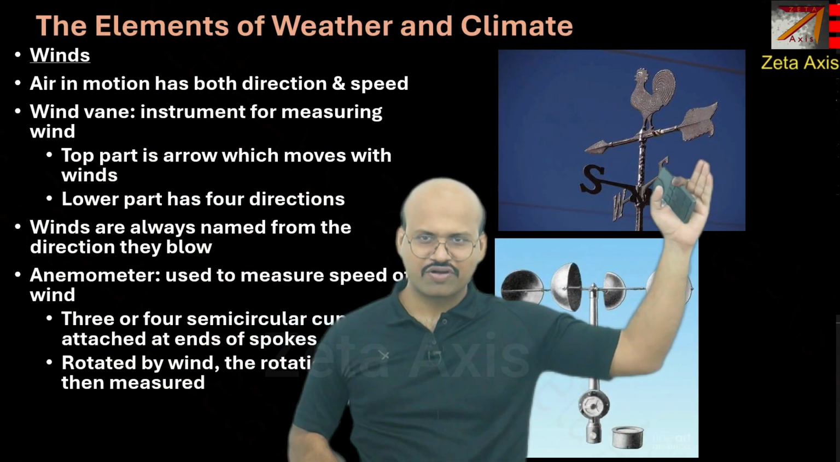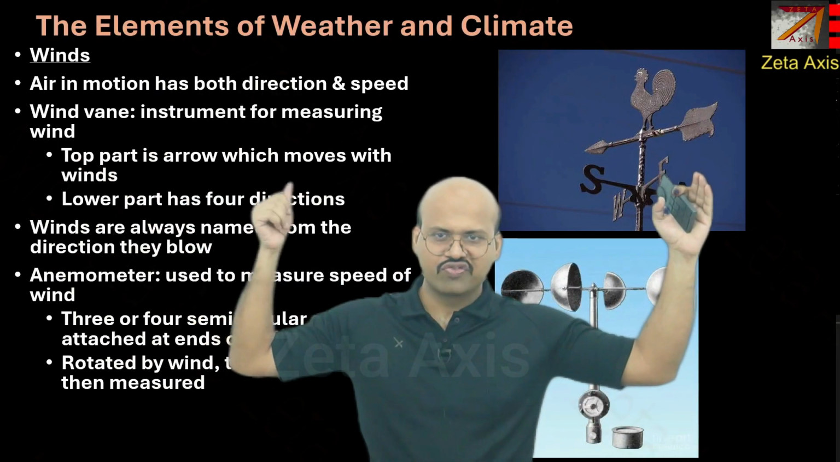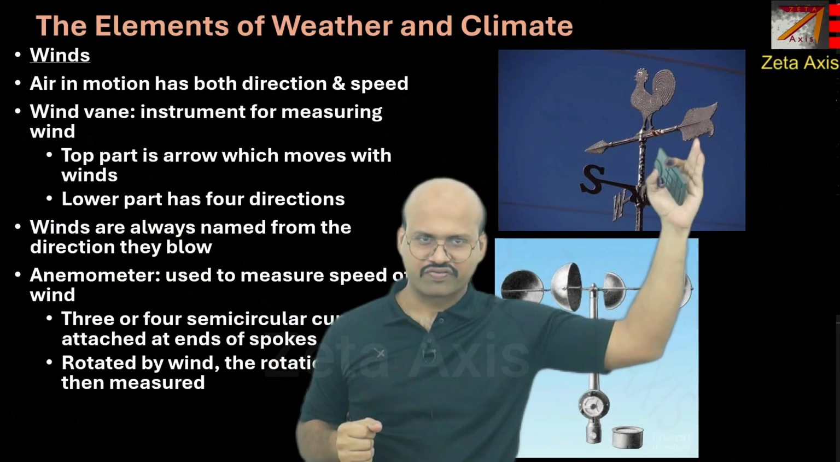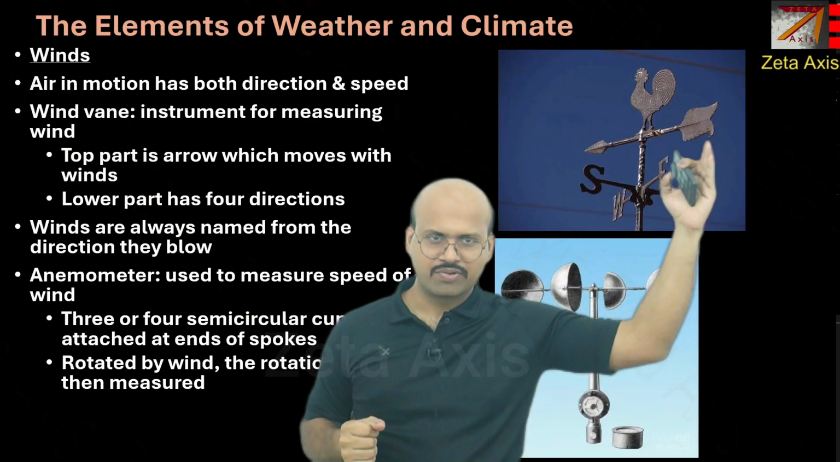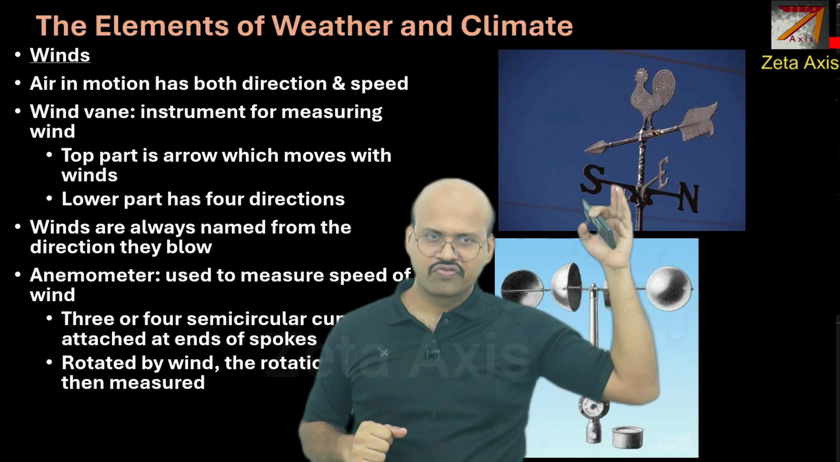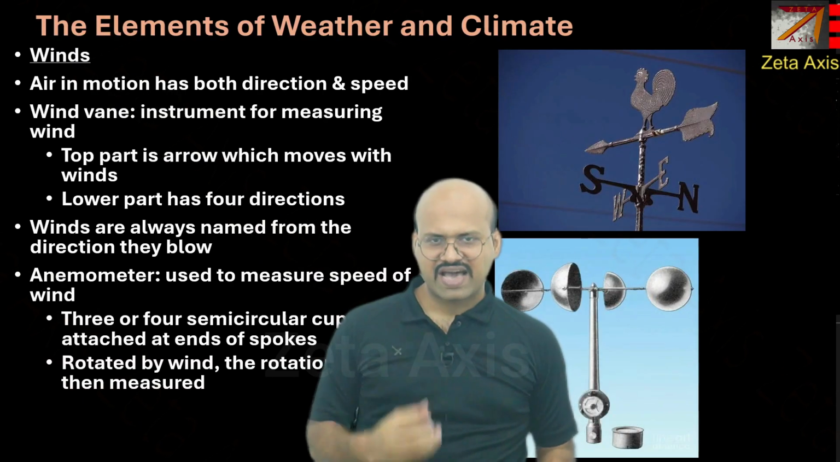Here is an example of this. The top part is an arrow which moves with the wind. So this is the top part and it will indicate the direction of the wind. As the wind blows, it will be aligned with the direction of the wind, and the lower parts are fixed and they indicate the direction of the wind.